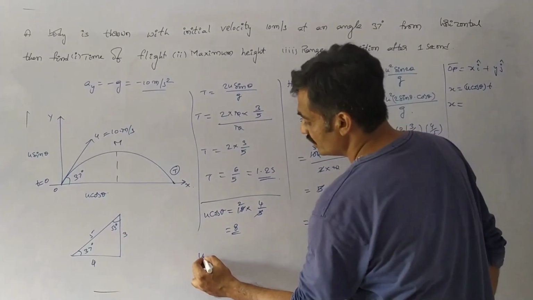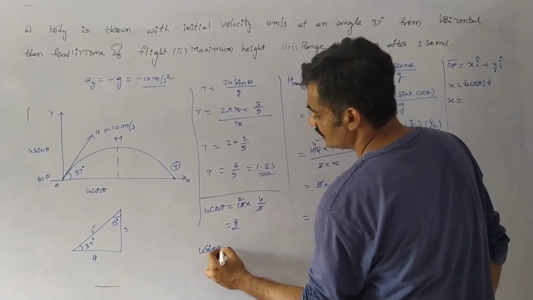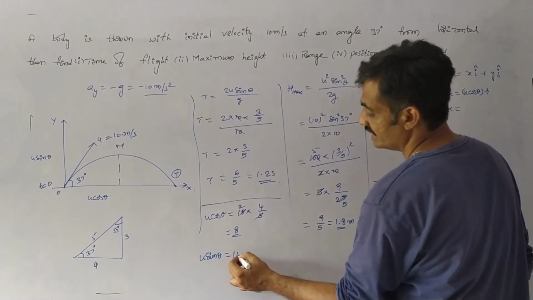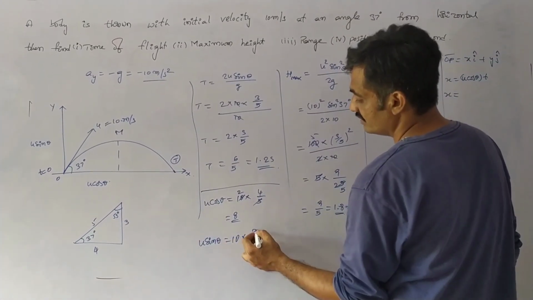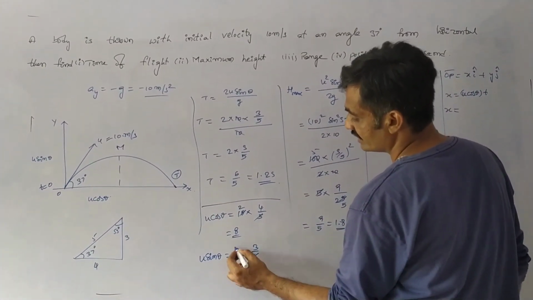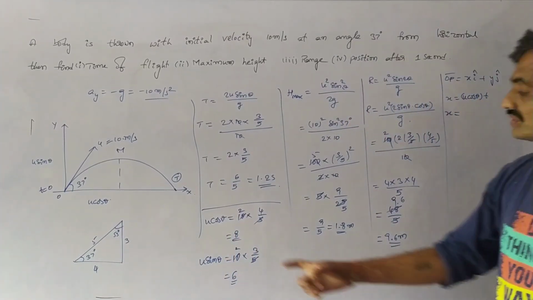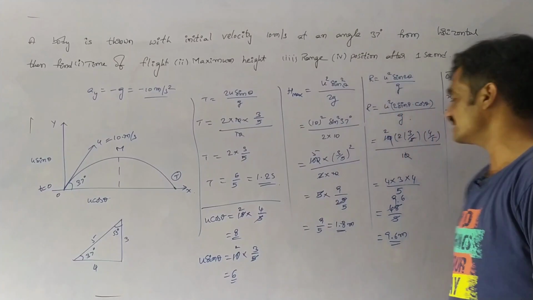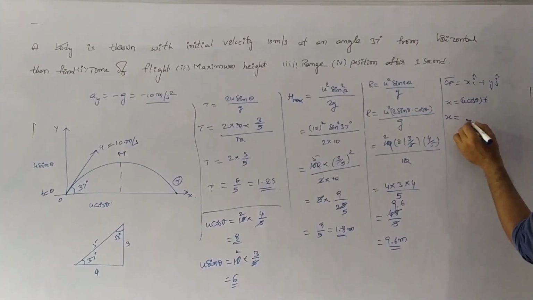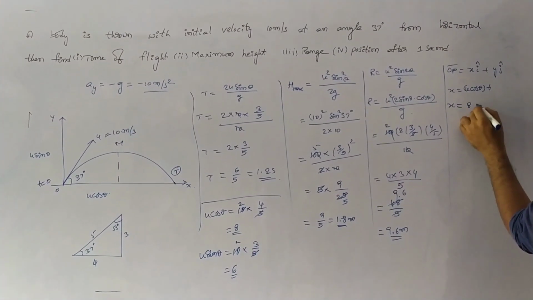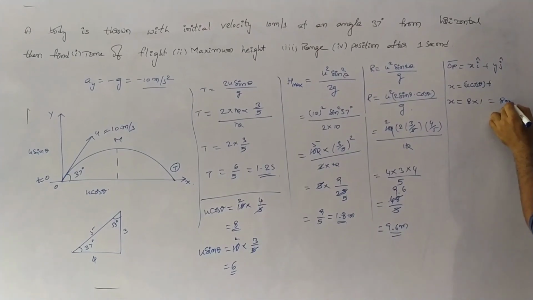Now we have to find u sin theta, where u sin theta equals 10 into sin 37, which is 3 by 5. Here 5 twos are 10, so 3 into 2 is 6. So observe that we got u cos theta equals 8 and u sin theta equals 6. If we substitute here, u cos theta is 8 into 1, so we get 8 meters.